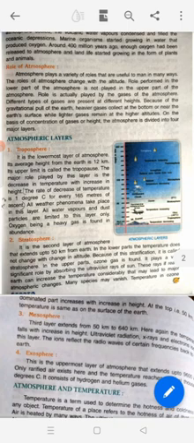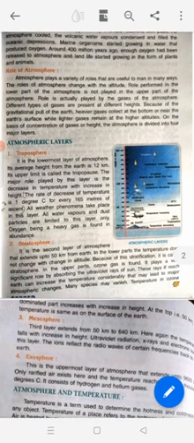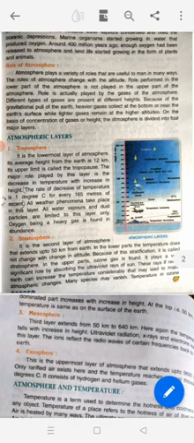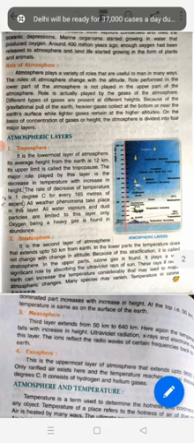So the atmosphere has a very important role and it changes with the altitude. It is not the same throughout. The role performed by the lower part of the atmosphere obviously will not be the same as that of the upper part. They have different roles to play. The gravitational pull of the earth causes the gases to collect at the bottom, near the earth's surface, while lighter gases remain at higher altitudes. So heavier gases obviously remain downwards, and lighter gases will be at higher altitudes.